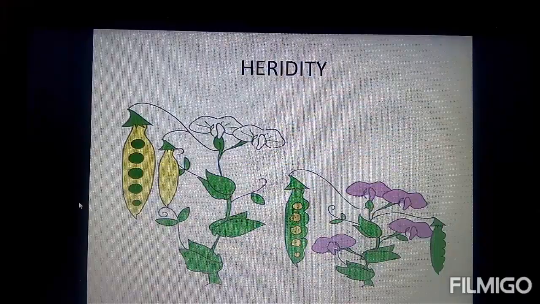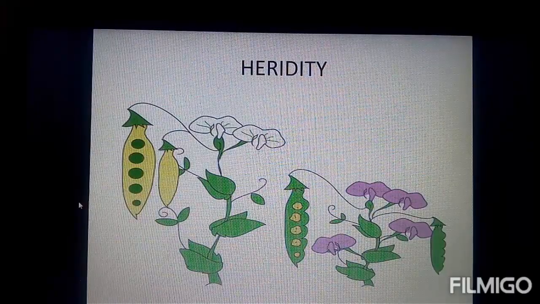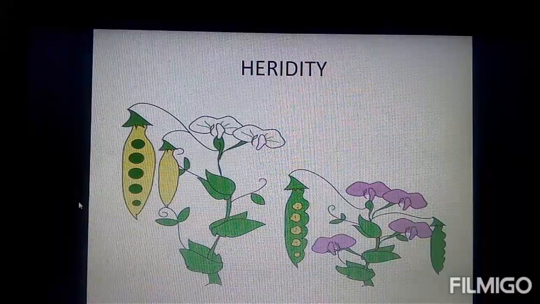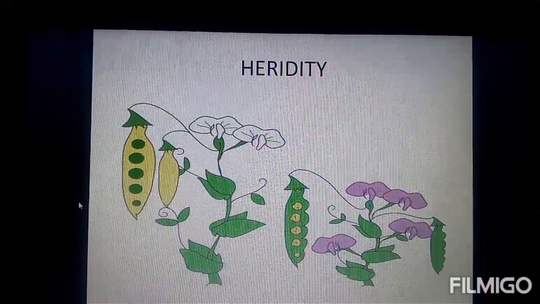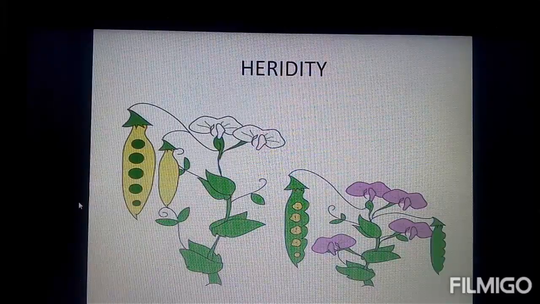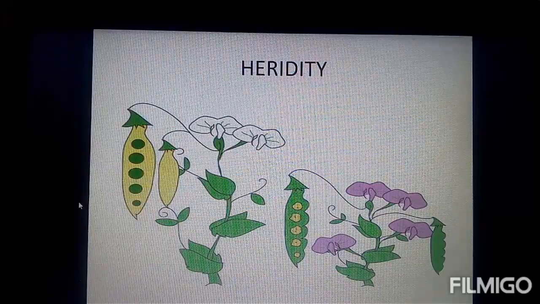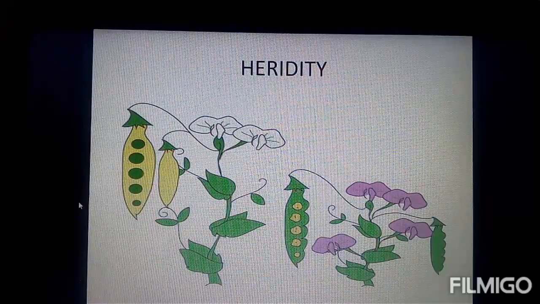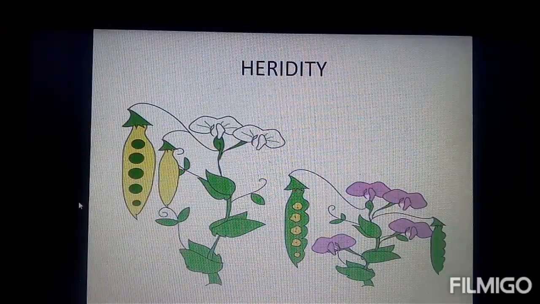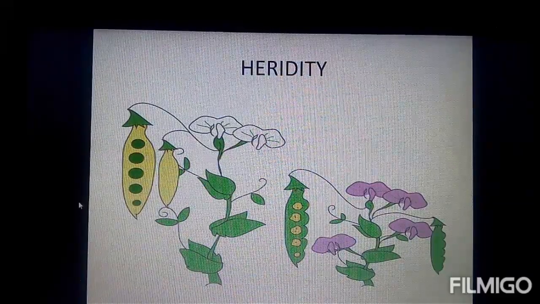During his experiments, he observed different varieties of pea plants. Let's see what the different varieties of pea plants are. They are like the height of the plant. Here we can see one of the plants is tall and the other plant is dwarf, and he also observed the difference in the flower color. You can observe in the first plant the flower is white, whereas in the other plant, which is dwarf, the flower is violet. This is the second contrasting character he observed.